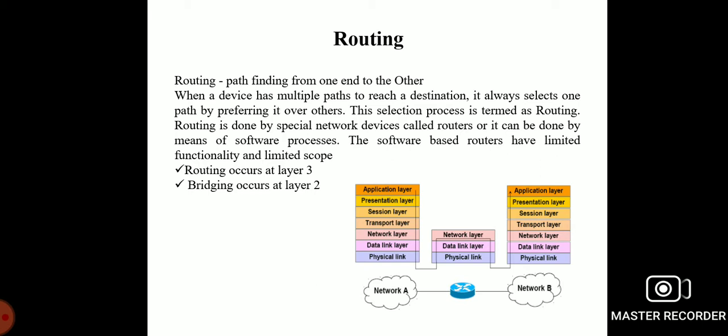Here, when a device has multiple paths to reach a destination, it always selects one of the paths by preferring it over others. This selection process is termed routing. Routing is done by special network devices called routers, and it can be done by means of a software process. The software-based routers have limited functionality and limited scope. So routing occurs at layer 3, while bridging occurs at layer 2.